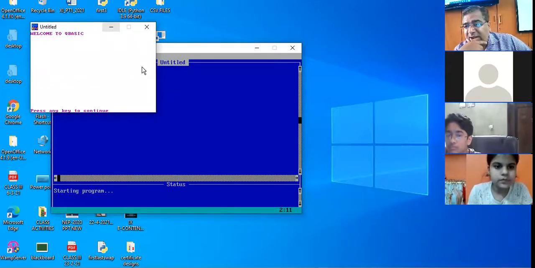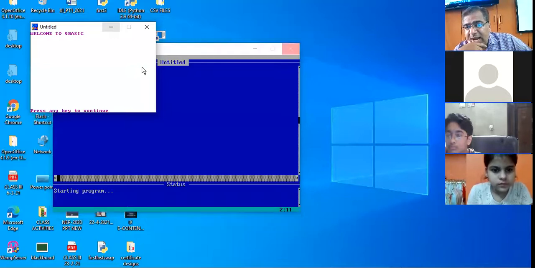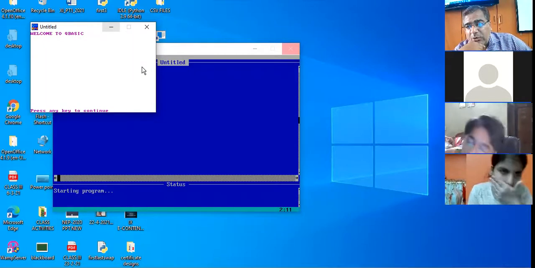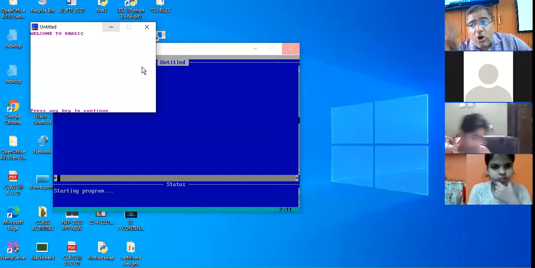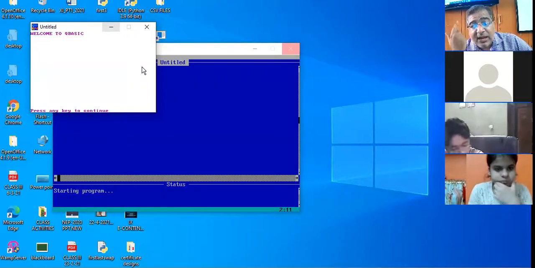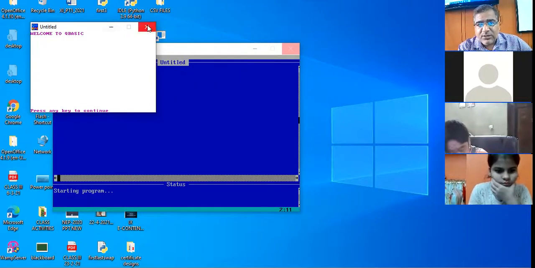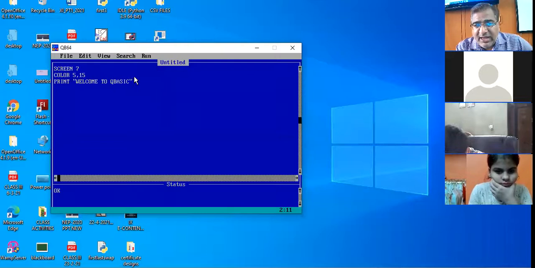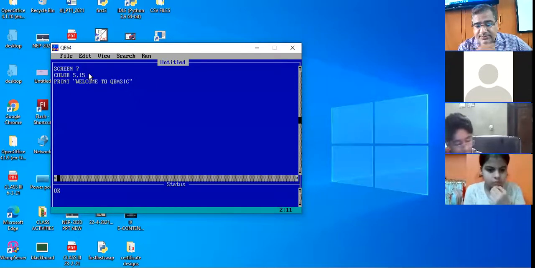See, 5 is the magenta and 15 is the background color, that is white. So how can you give the colors in QBasic? By giving the color command. And how do we give the color command? Color, first value for the foreground color, second value for the background color.